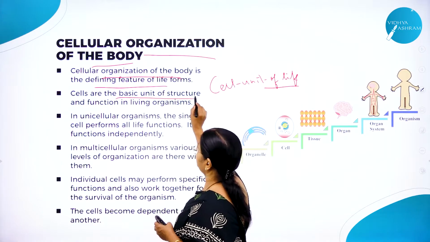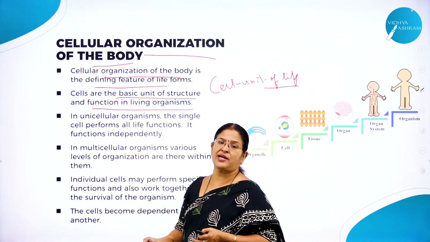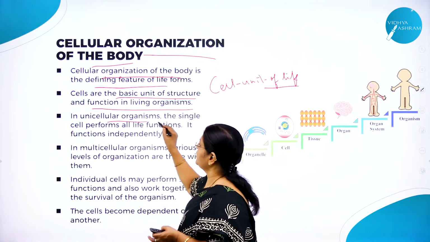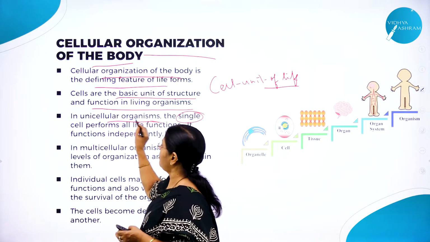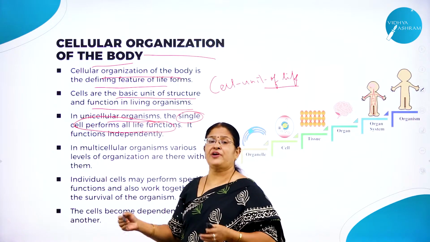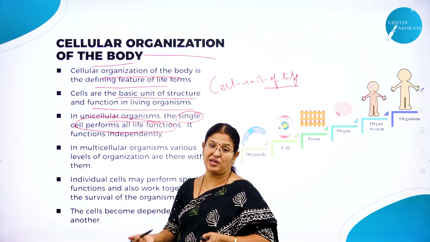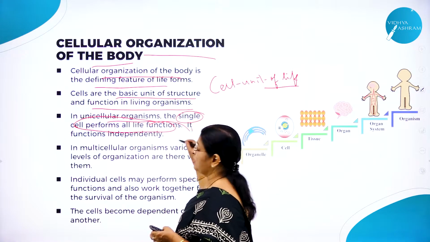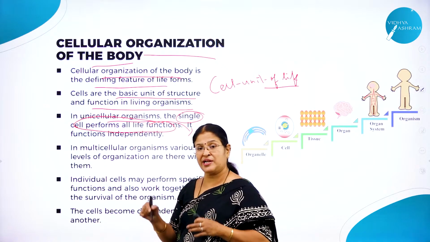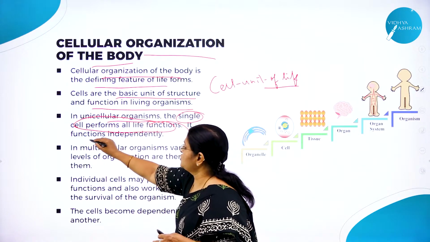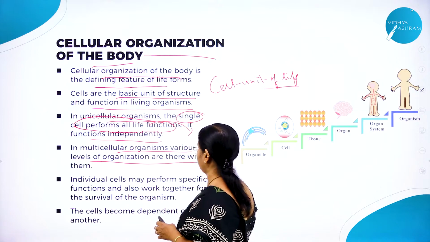Cells are the basic unit of structure and function in living organisms. In multicellular organisms, there are millions of cells. But what about in a unicellular organism? Only one cell. That single cell itself will perform all the life functions. Don't you find amoeba surviving in spite of having only one cell? Of course, it is able to survive. What makes it survive? All the features required for the survival of the organism are inside the cell, so it functions independently.